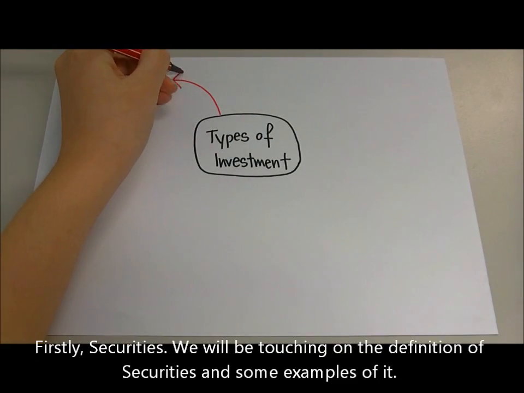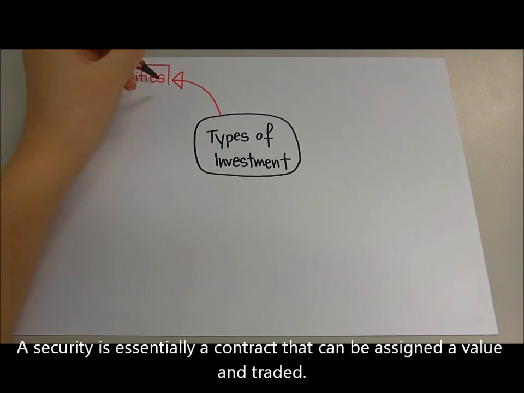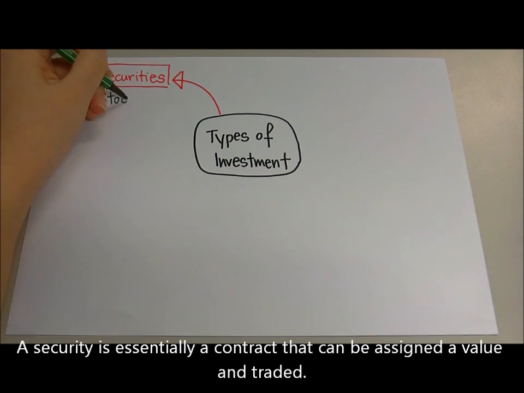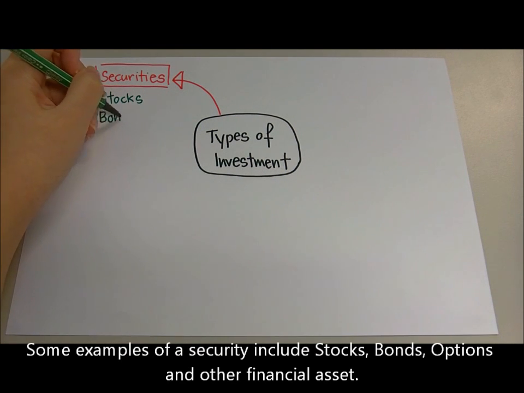Firstly, securities. We will be touching on the definition of securities and some examples of it. A security is essentially a contract that can be assigned a value and traded. Some examples of a security include stocks, bonds, options, and other financial assets.